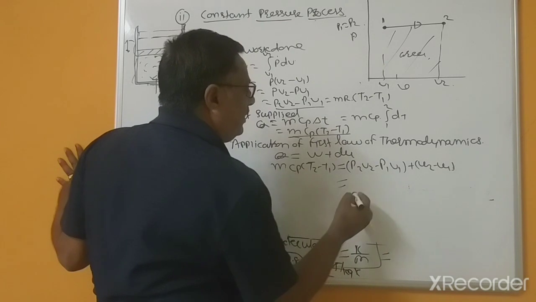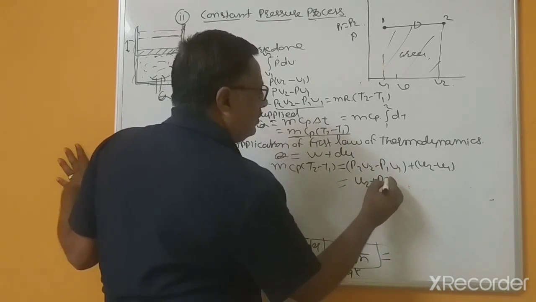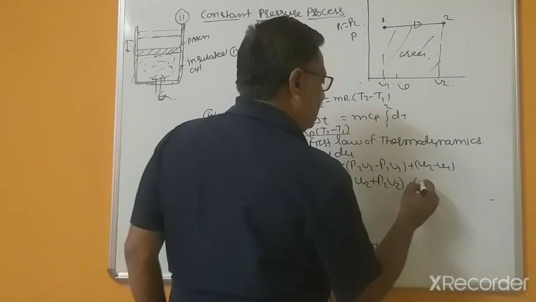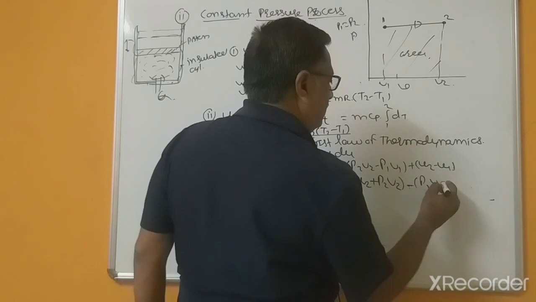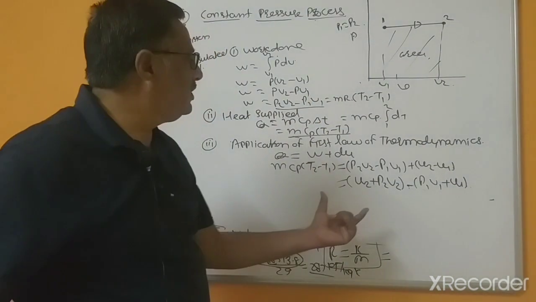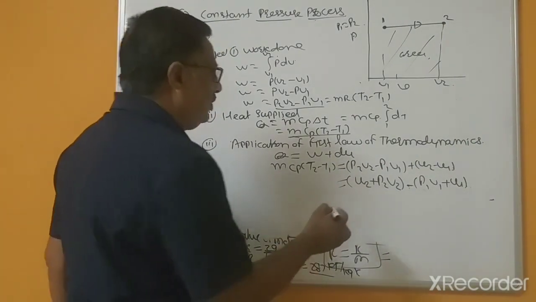Now, by expanding: U2 plus P2V2 minus P1V1 minus U1. As you know, this is nothing but internal energy plus pressure multiplied by volume.